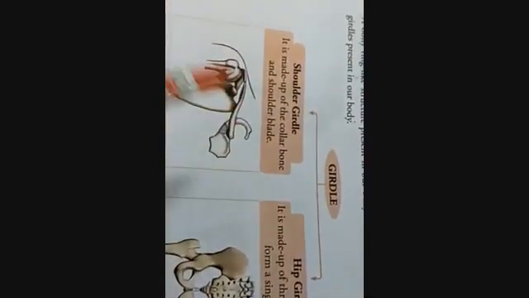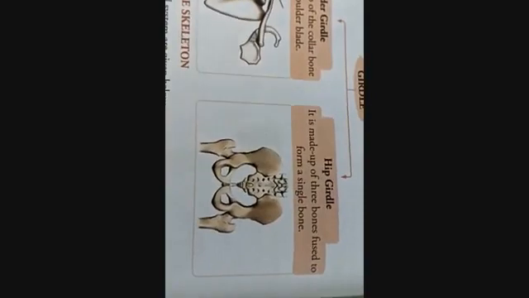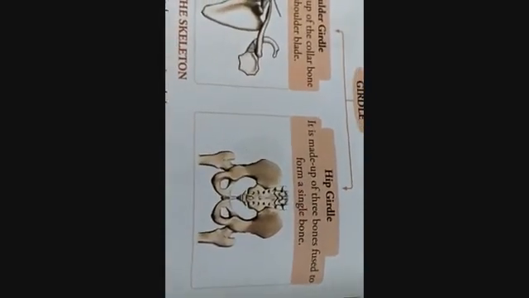So let's know about the shoulder girdle. It is made up of the collarbone and shoulder blade. And the hip girdle is made up of three bones fused together to form one bone. So 1, 2 and 3. Let me show you here.